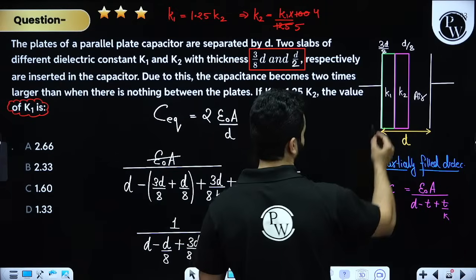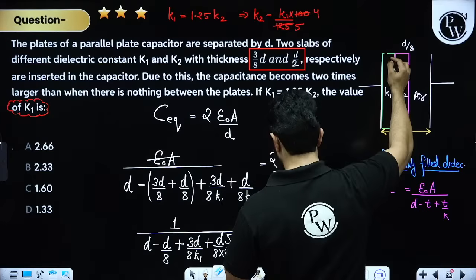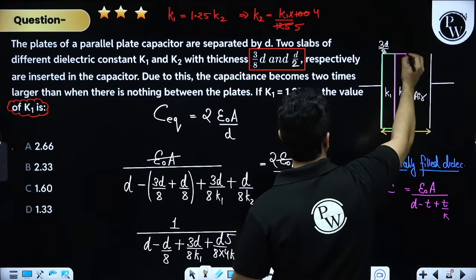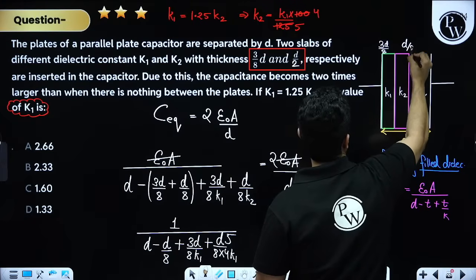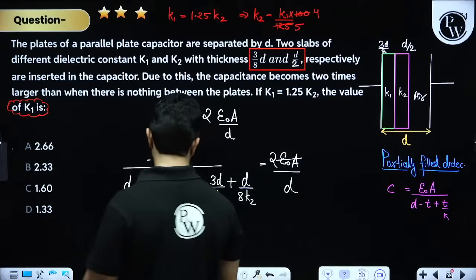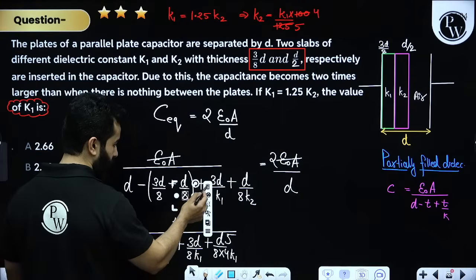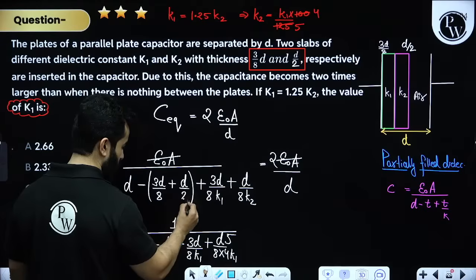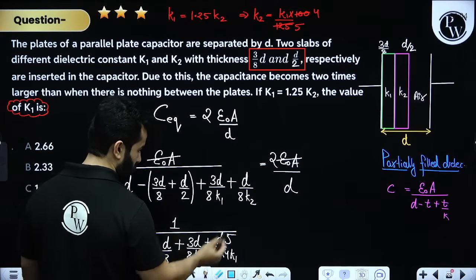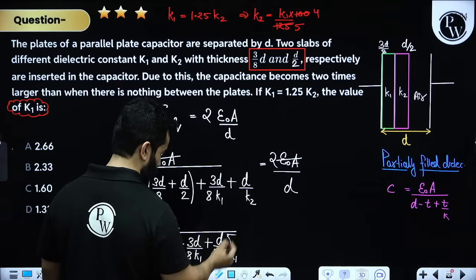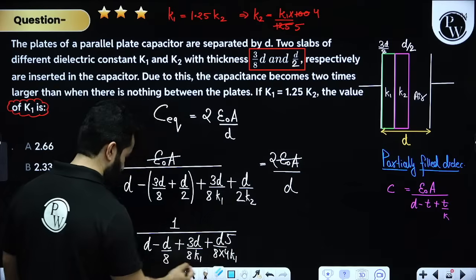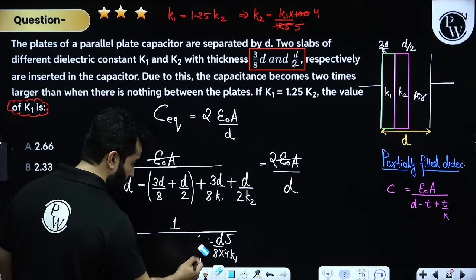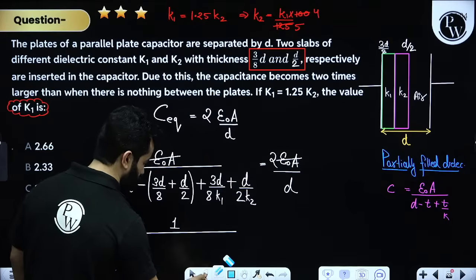So this will also become, sorry, this will also become D by 2. This will also become D by 2. Right? And this will also become D by 2. So no problem, I'll do it again for you, but we have almost got our answer, right?